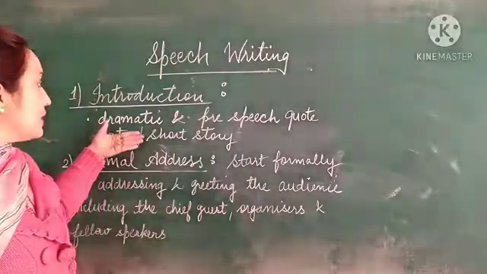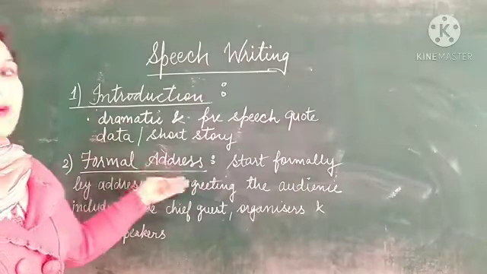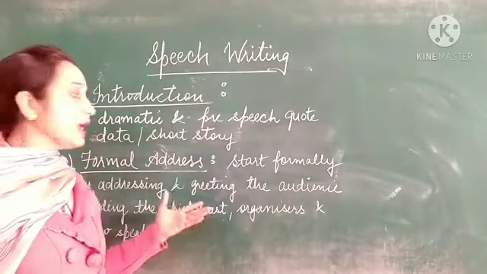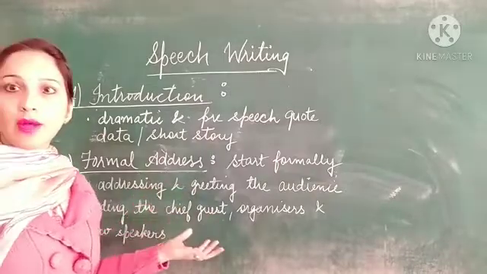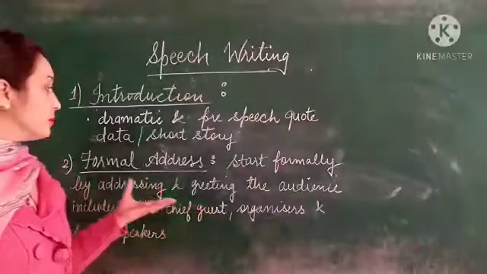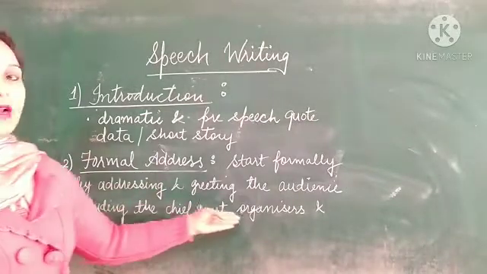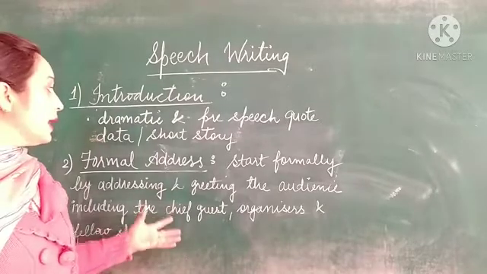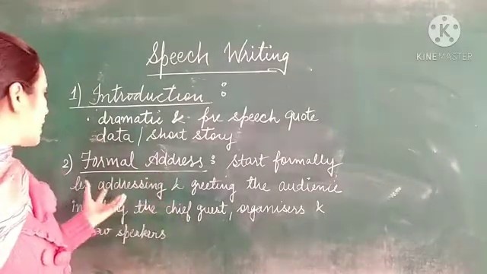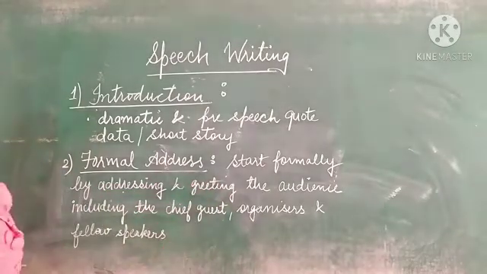When you give a dramatic look to your speech, it will really create a good impression on the audience. After that, you have to formally address the audience. What is the correct way to formally address the audience? You can say good morning one and all, good morning chief guest. You can address the organizers and fellow speakers, greeting the audience in a very formal way.